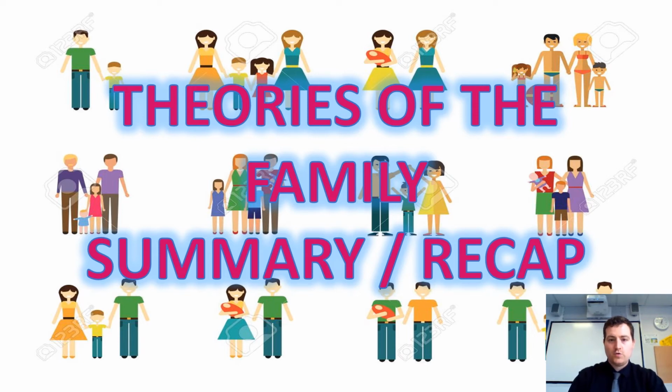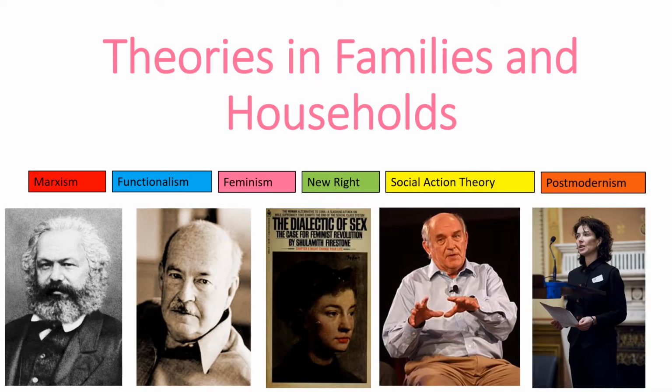Okay, welcome. This is going to be a short summary of theories of the family for the Year 1 topic. Now, as an overview of theory of the family, there are 6 topic areas, 6 key theories that we need to address. So as always, it's the same theories we're used to every time we look at theory: functionalism, Marxism, feminism, the new right, social action approaches or interactionism, and postmodernism. They're the 6 theories we're going to look at this session, and we're going to provide a short overview of each one.